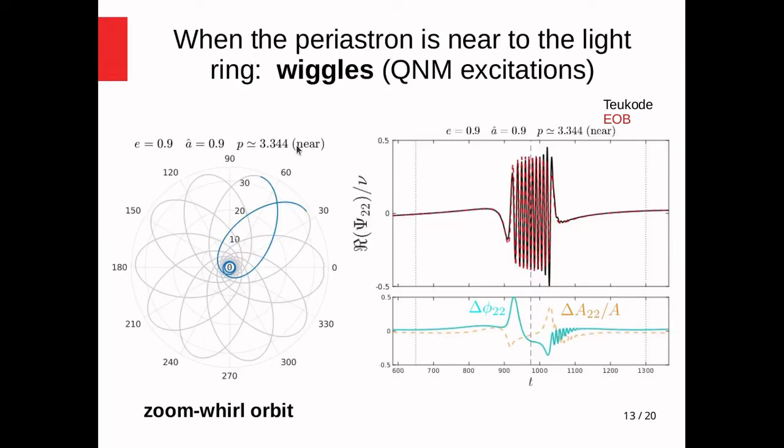Nonetheless, there are some extreme cases, with high eccentricity and high spin, that have a less good agreement, and this is linked to the fact that the particle can get very close to the ring, so there are quasi-normal mode excitations. You can see this in the waveform, and we get very high error in those cases. But these are extreme cases. In general, we have a good agreement between analytical and numerical. Let's say for moderate eccentricity and moderate spin, the agreement is very good.